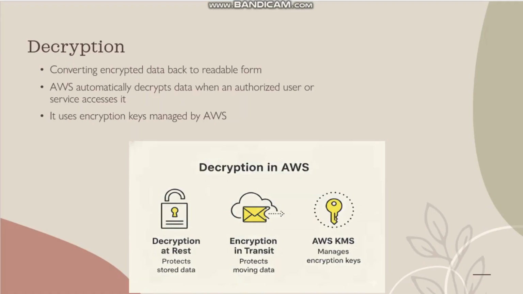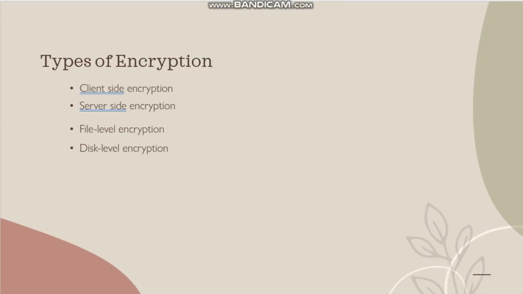Decryption. The decryption is the vice versa of the encryption process, which means it is the process of converting the unreadable format data into the readable format. Here, AWS automatically decrypts the data when the particular user is using it. So, for doing this, it uses the encryption keys which are managed by AWS. Here, the decryption also protects the data both at rest and in transit.